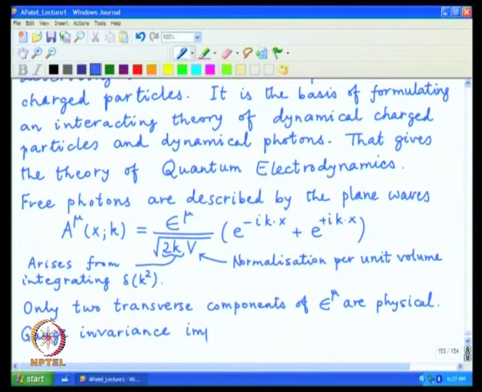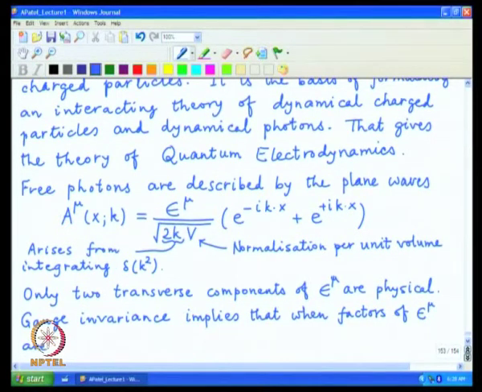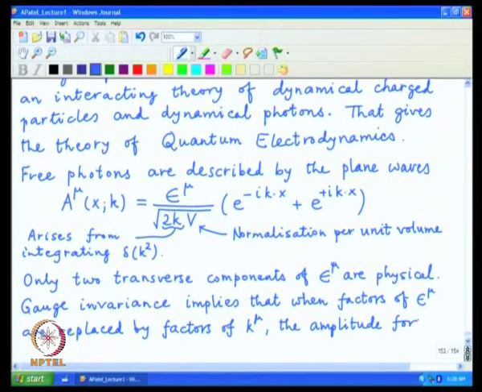So, this implies that when factors of epsilon mu are replaced by factors of k mu, the amplitude for interaction vanishes, and this is just restating it because